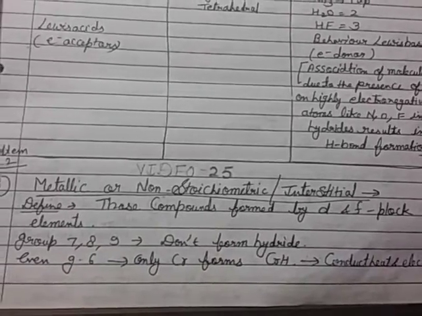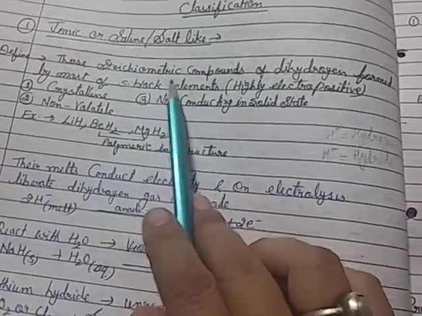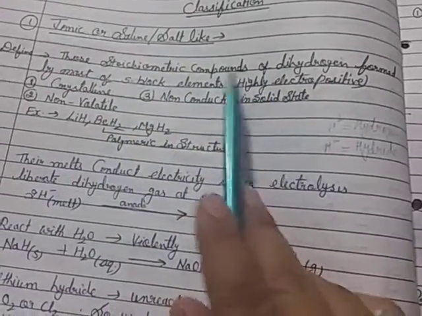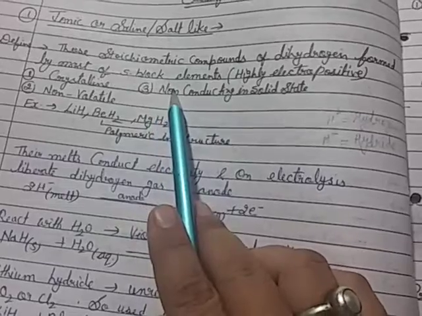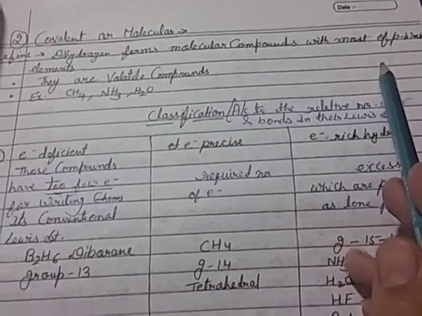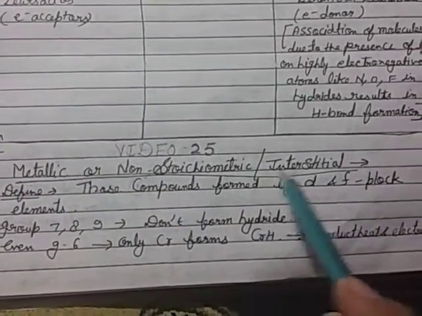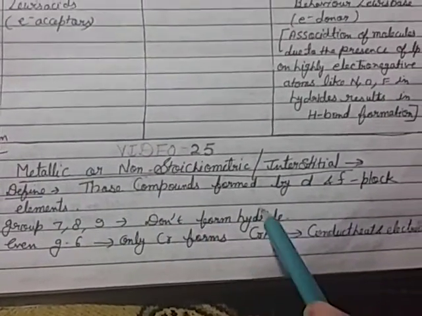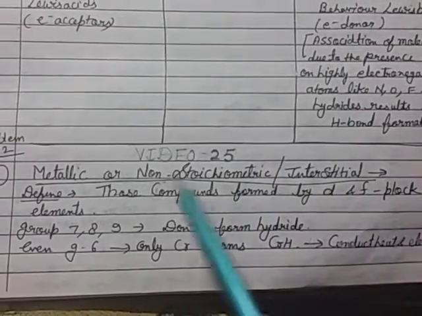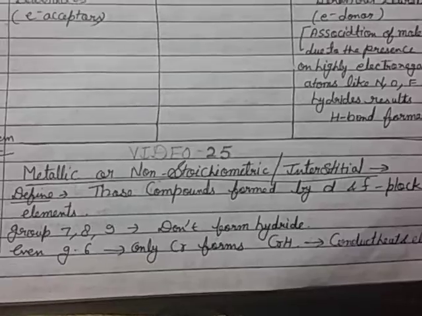So again: first, ionic or saline, those stoichiometric compounds of dihydrogen formed by most S block elements. Second, covalent, dihydrogen forms molecular compounds with most of the P block elements. And third, metallic or non-stoichiometric interstitial, those compounds formed by D and F block elements, known as metallic or non-stoichiometric interstitial compounds.